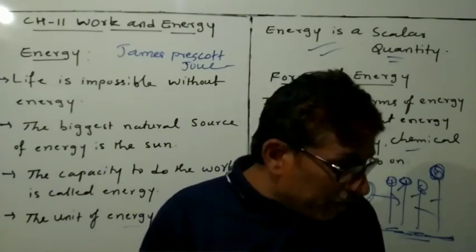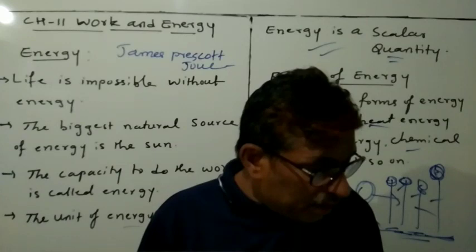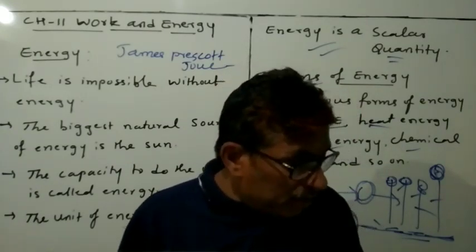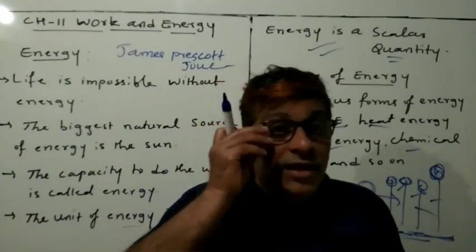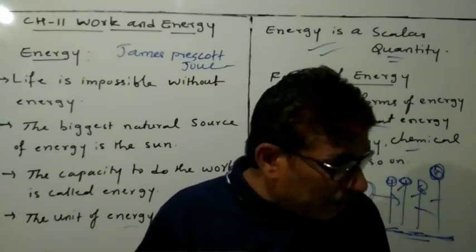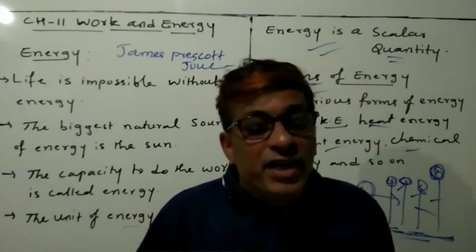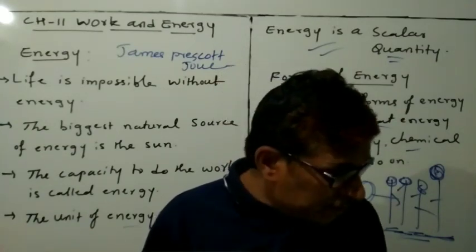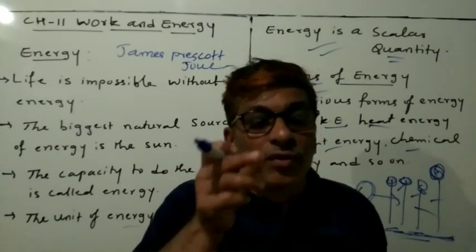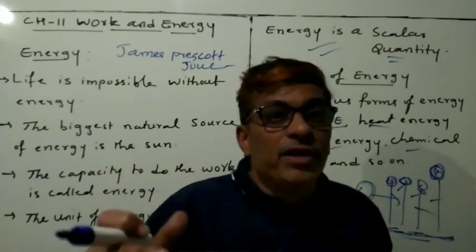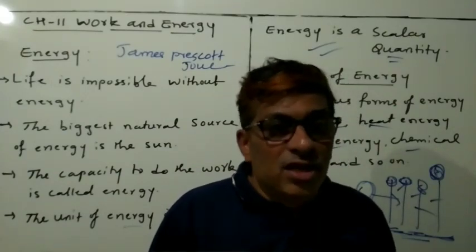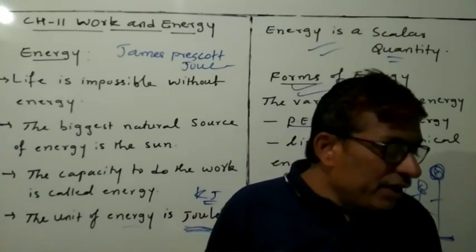For example, a falling coconut, a speeding car, a rolling stone, a flying aircraft, flowing water, blowing wind, running athletes. These are all examples you can give of kinetic energy. The kinetic energy of an object increases with its speed. See, the kinetic energy increases with speed. If the speed increases, the kinetic energy also increases. Got the idea, students?